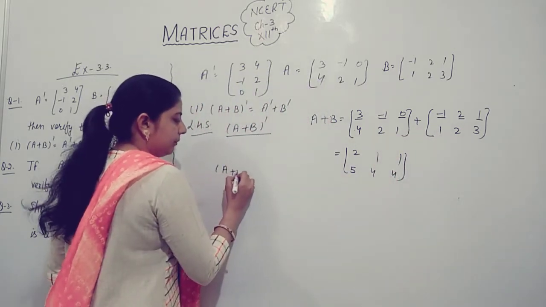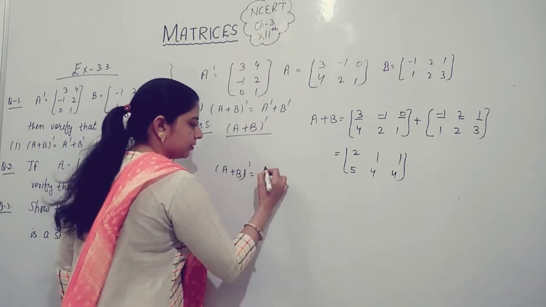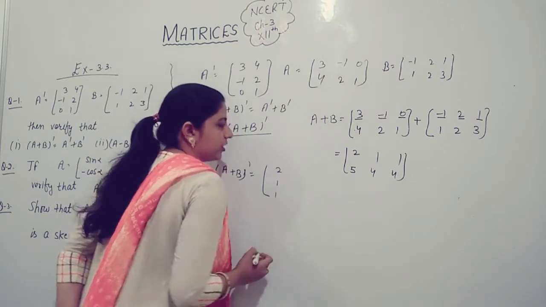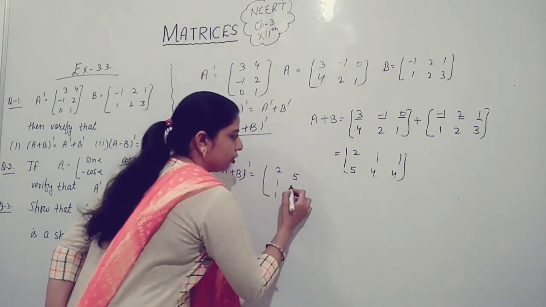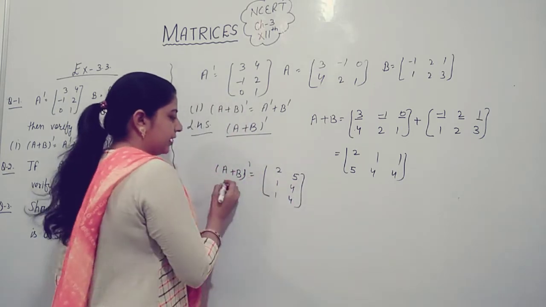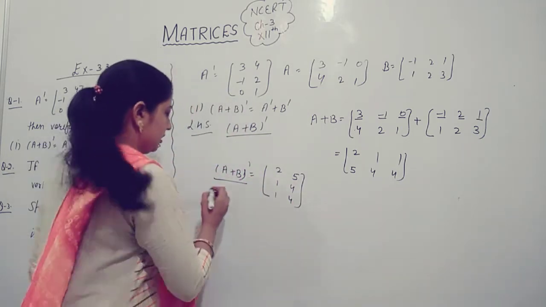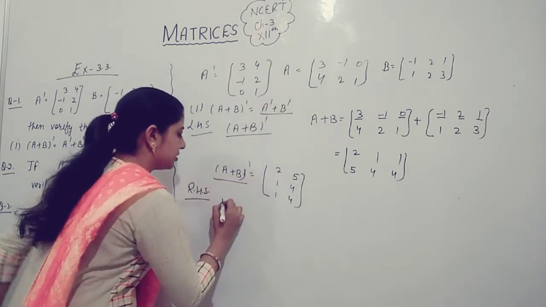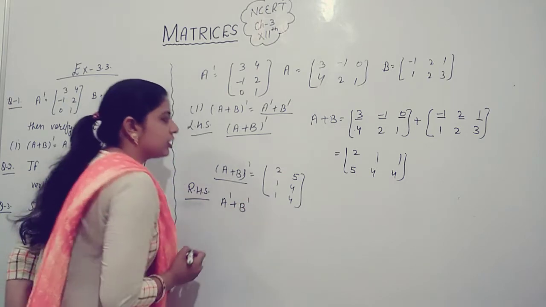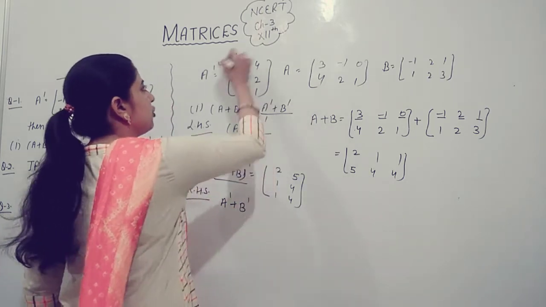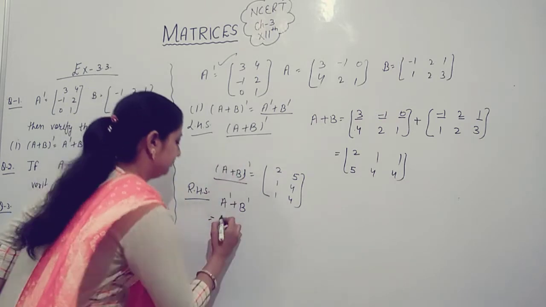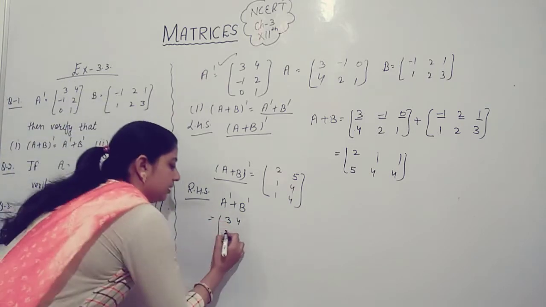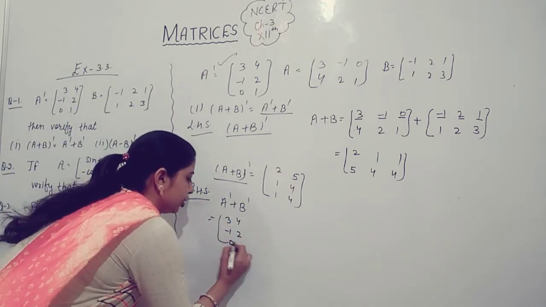Now we find the transpose of A plus B. Pick up the first row and write it in the first column. Second row, write it in the second column. That is transpose of A plus B. Now we solve the right hand side, which is transpose of A plus transpose of B. Transpose of A is given: 3, 4, minus 1, 2, 0, 1.